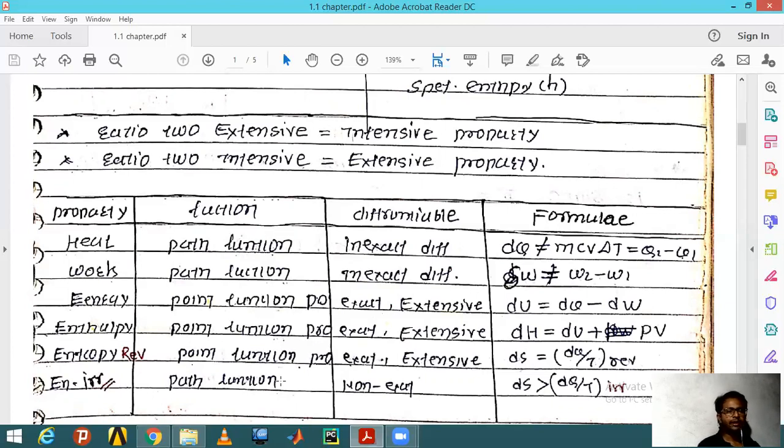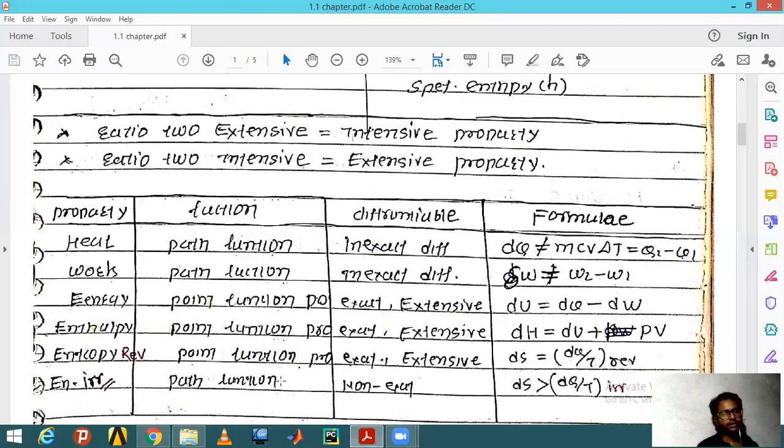And the point function does not depend on which path you are following. It is only about the two points: when you are at the Bangalore station and when you are at the Mumbai station. Whatever route is taken, it doesn't count. It only focuses on the two end points, not on the path in between. In a similar way, I will explain it in the thermodynamics way in coming lectures.